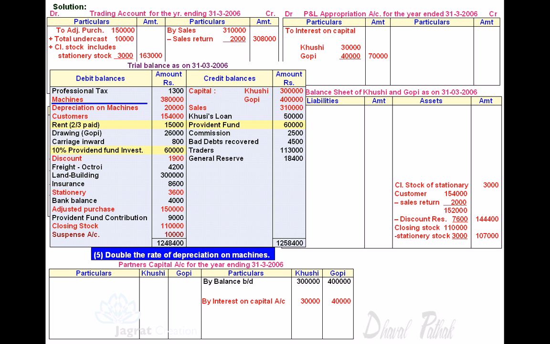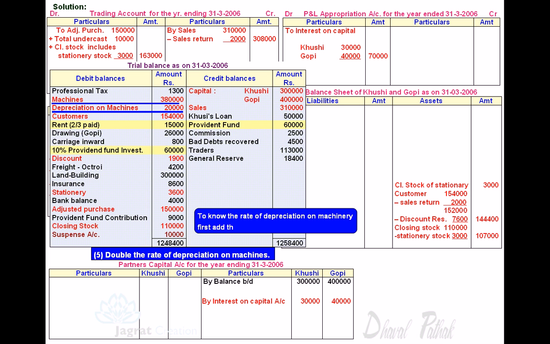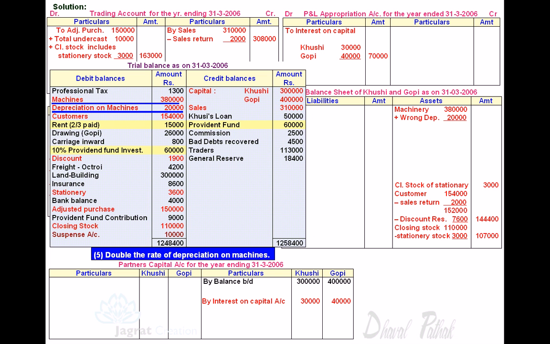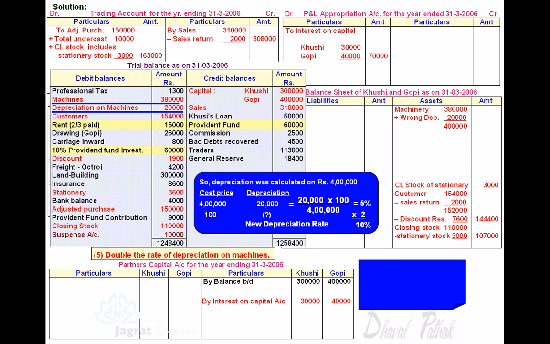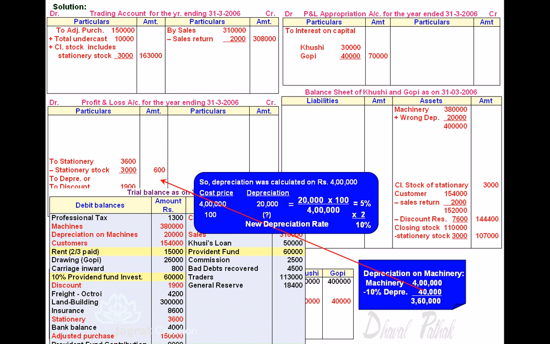Double the rate of depreciation on machine. Now machine 3,80,000 plus depreciation already provided thereon, that is added back. That was a wrong depreciation, so we get a balance of 4 lakhs. On 4 lakhs 20,000 depreciation, so it was at the rate of 5%. We want to double the rate to 10%. 10% depreciation on 4 lakh amounts to 40,000, debited to profit and loss account and deducted from balance of 4 lakhs on the balance sheet asset side. So machinery appears at 3,60,000 on the asset side and 40,000 depreciation gets debited to profit and loss account.